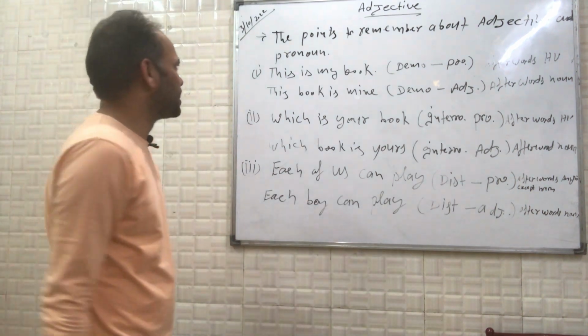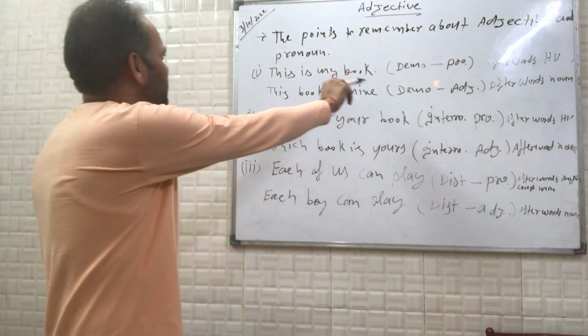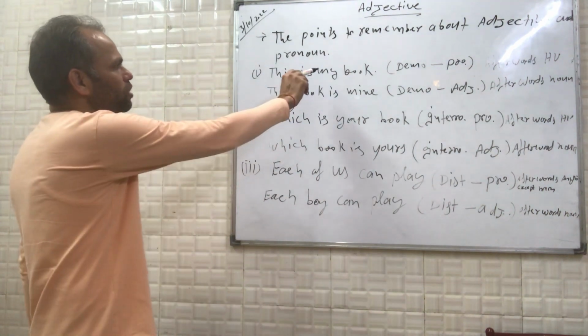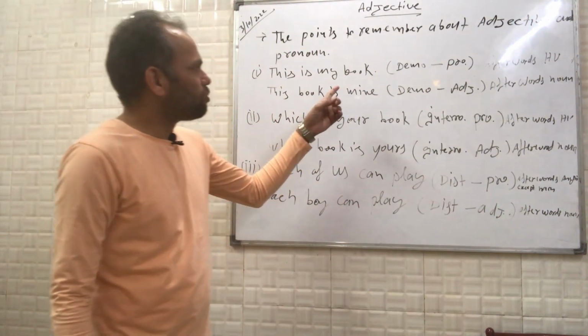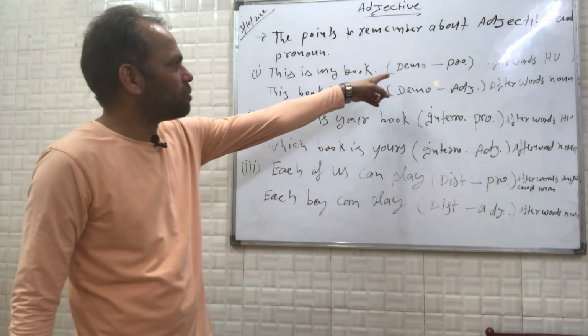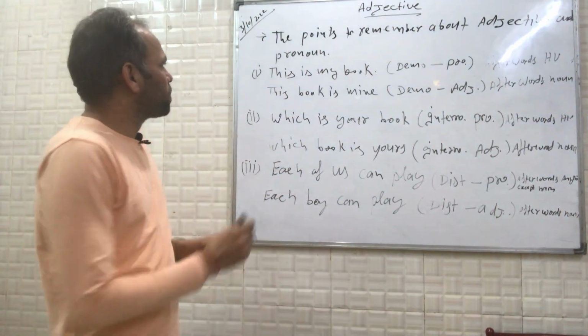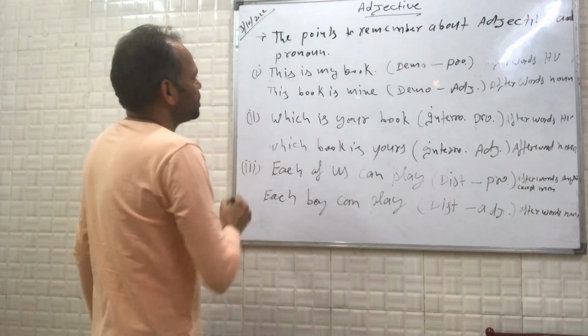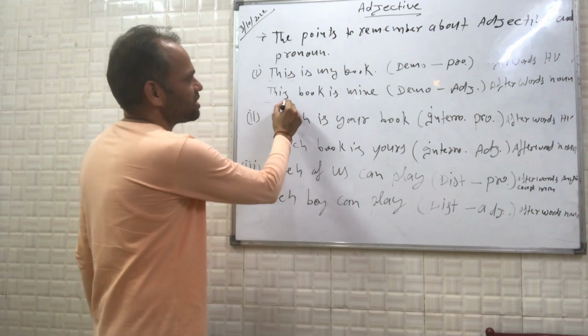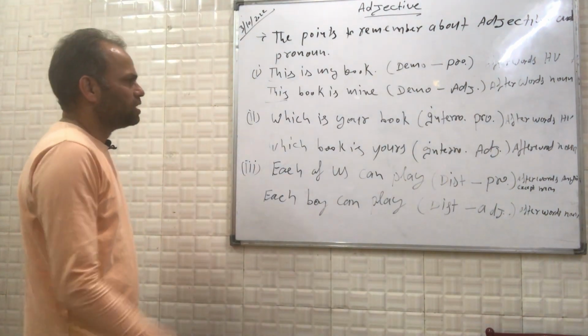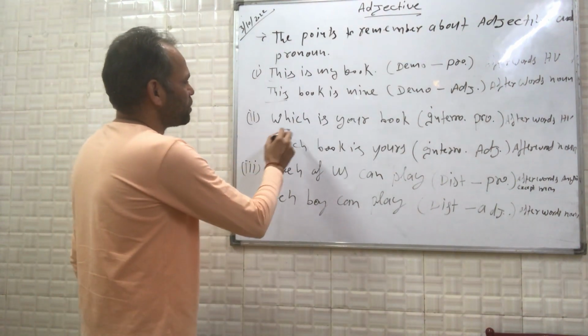Now, let us understand. Again, I am explaining this first example. This is my book. That means here this is demonstrative pronoun. And this book is mine. Here this is demonstrative adjective. The same goes in the second example as well.